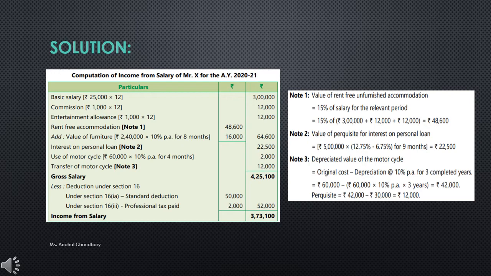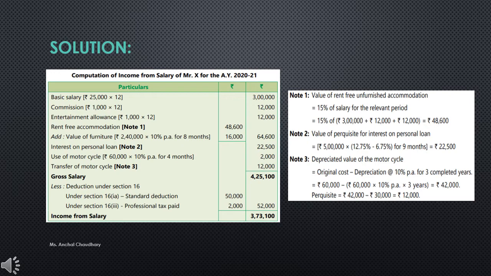First of all, what you have to do is prepare a format for this question, that is particulars and amount. After that, if we focus on the first line, it has been mentioned that a monthly salary of rupees 25,000 per month is given. So you have to calculate the yearly amount, that is 25,000 into 12. The amount will be 3 lakh.